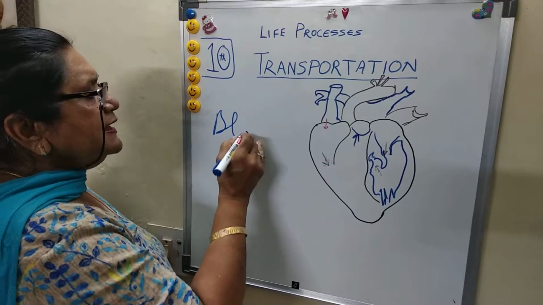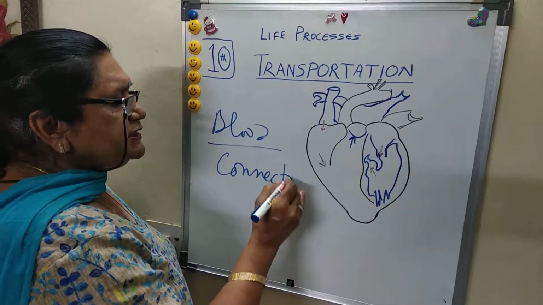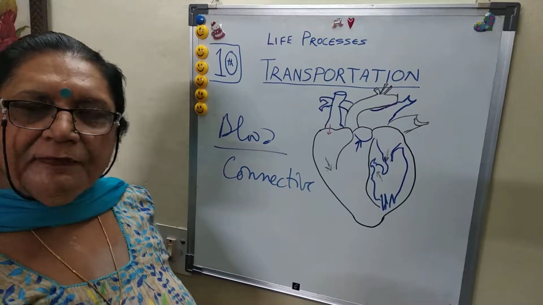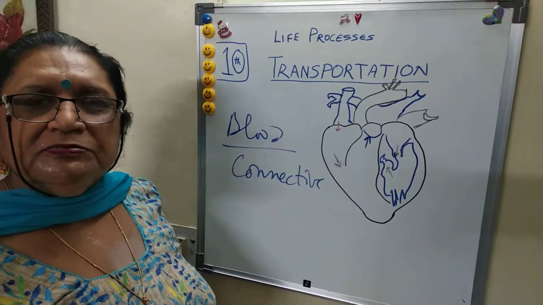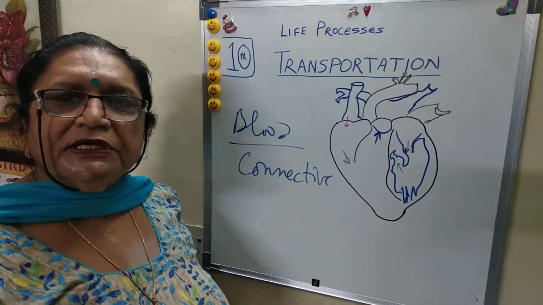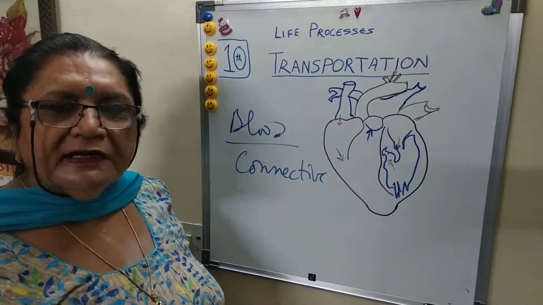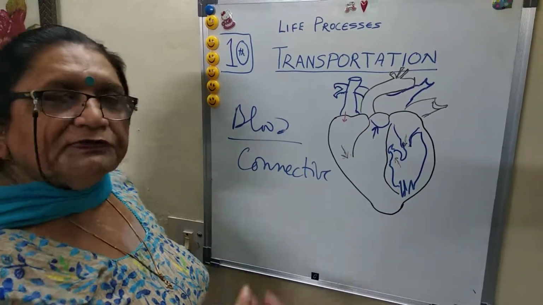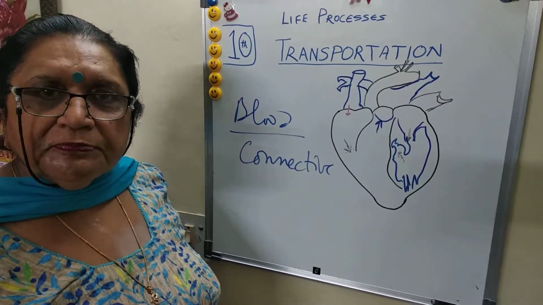Blood is a connective tissue which helps in transportation of all the materials. So if you are taking medicine, or food, everything is mixed with the blood, circulated and transported by means of the heart with the vessels. So blood is a very important part.